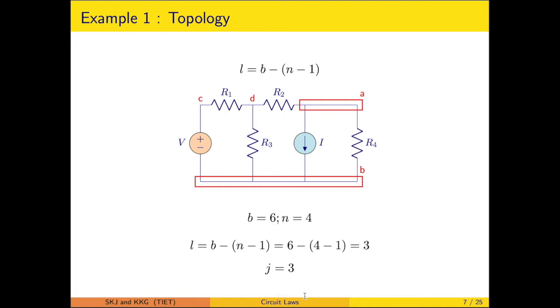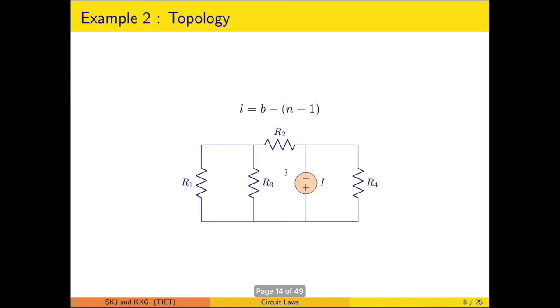However, although there are 4 nodes, the junctions are B, where 4 elements are connected, A, where 3 elements are connected, and D, where 3 elements are connected.